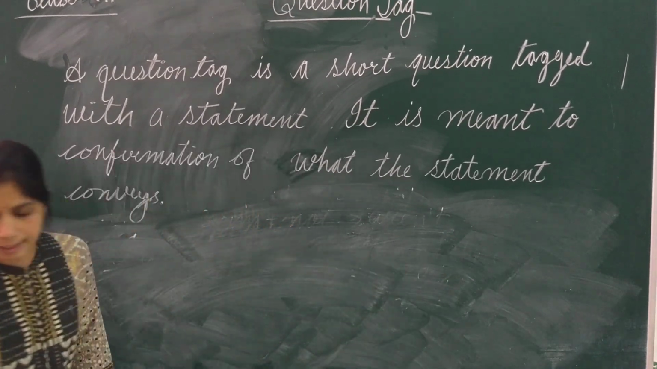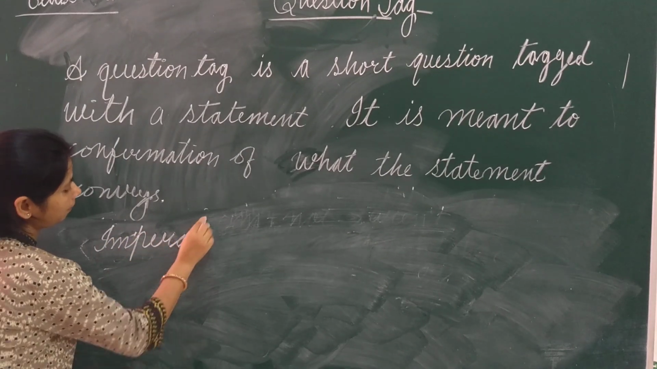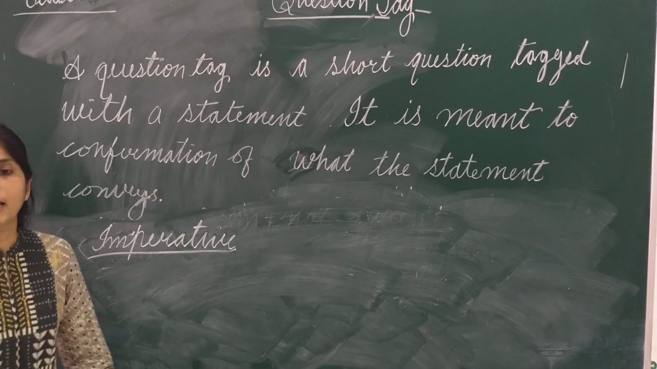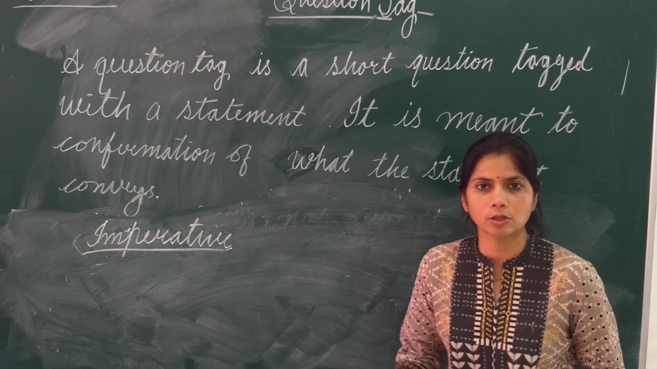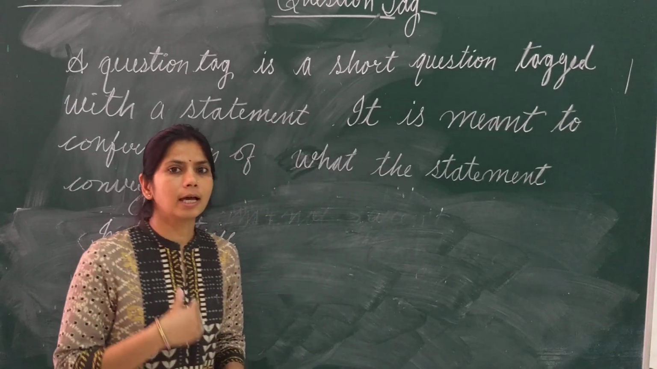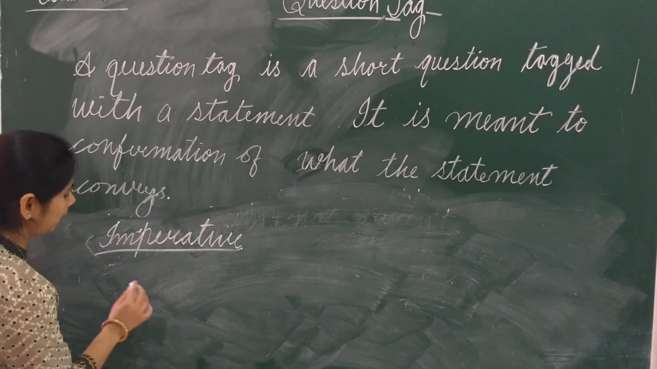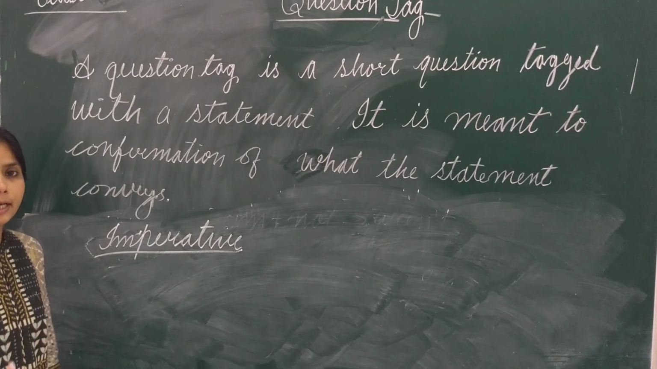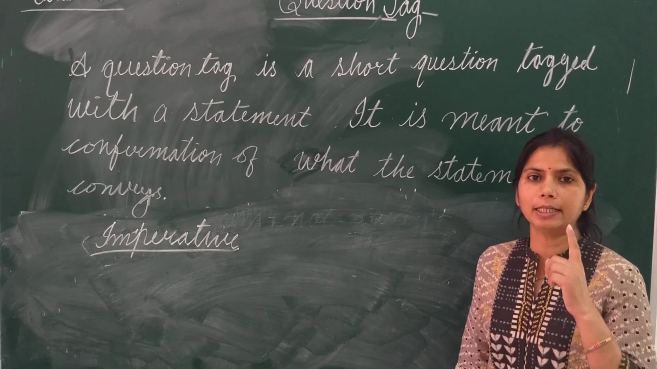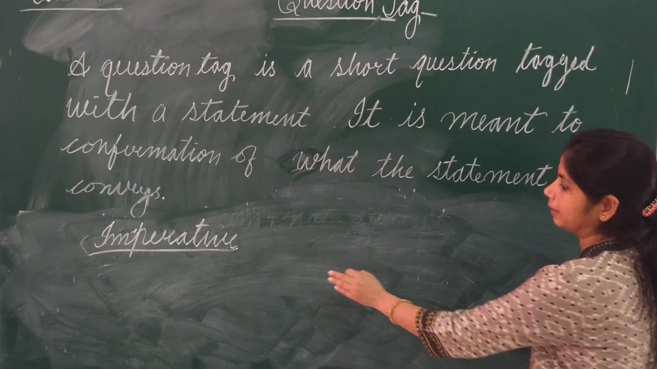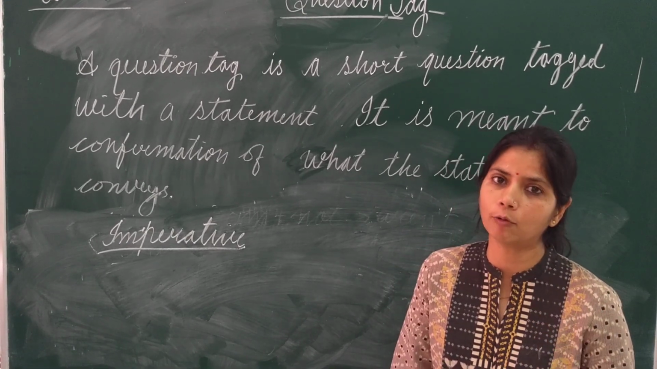Now if our sentence is imperative sentence. What are imperative sentences? Imperative sentences are the sentences that are used for command, request or order. These type of sentences are called imperative sentence. In imperative sentence, as we know, there will be no subject. No subject will be written there. It will be implied there. It will be hidden there. And what is the subject of imperative sentence? It is always you. The subject you is not written in imperative sentence, it is implied, it is there but not written.